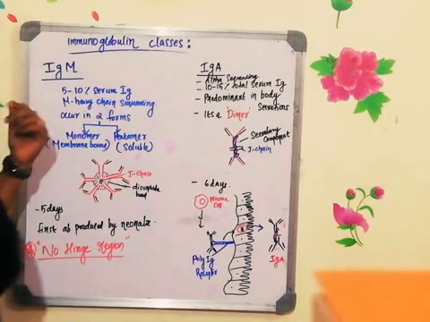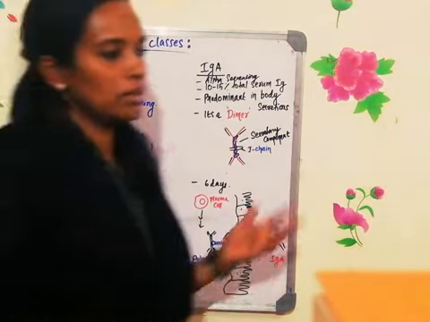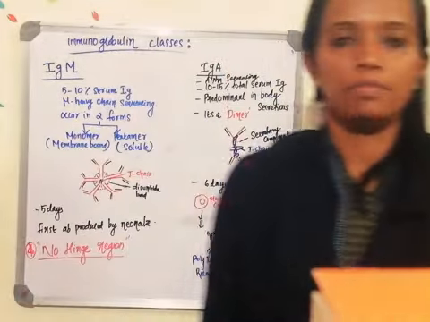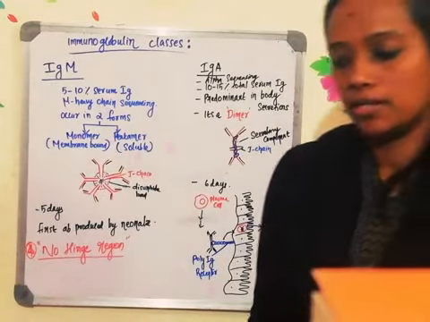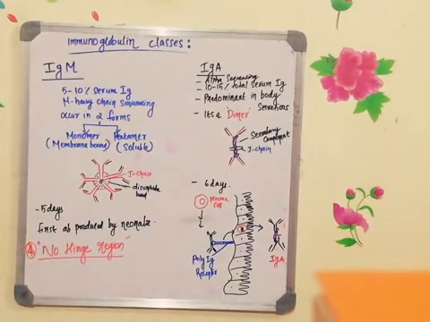Okay, we'll continue with the immunoglobulin class. The next one is immunoglobulin M. As I told you earlier, immunoglobulin M is an antibody which will have the mu amino acid sequences. There are 5 different amino acid sequences. All are clear with that, right? Yeah, mu amino acid sequence is the one which is there in the immunoglobulin M.